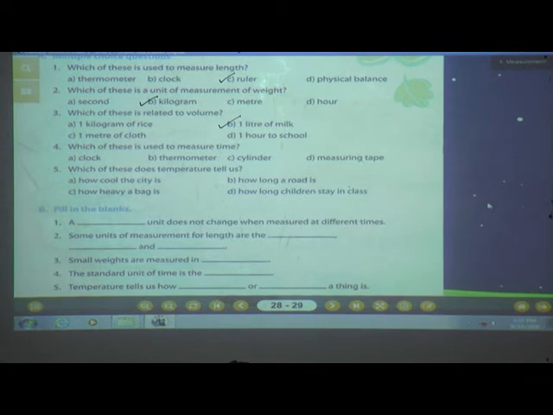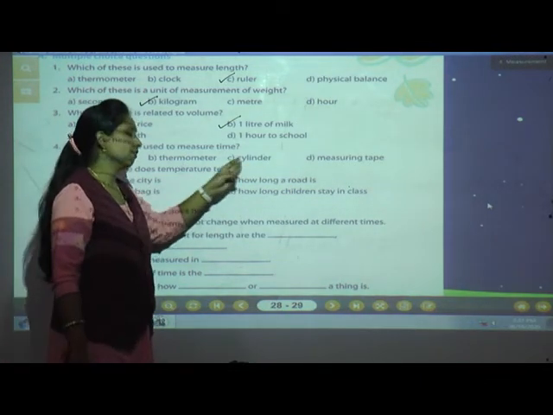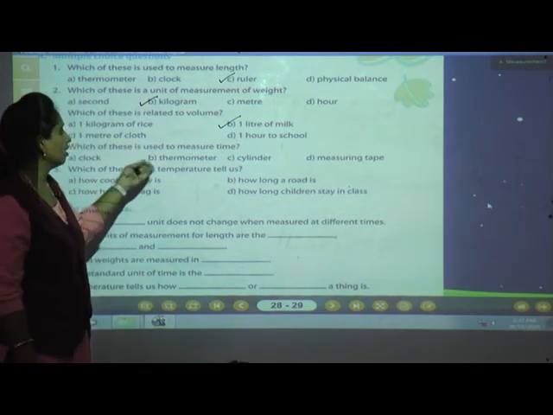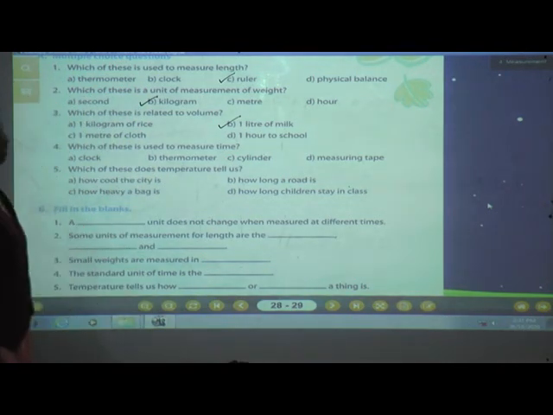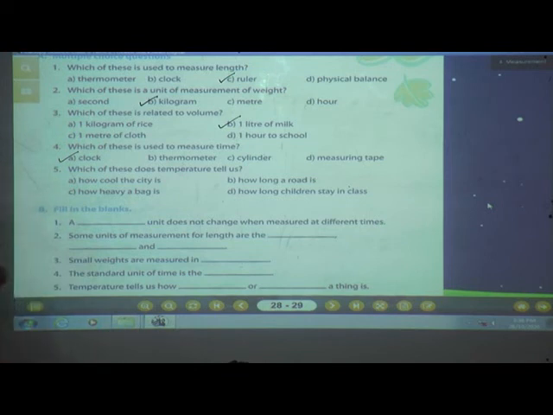Now, which of these is used to measure the time? Yes, clock, thermometer, cylinder or measuring tape. See, with the measuring tape we measure the length. With cylinder we measure volume. With thermometer we measure temperature. And with clock we measure time. So, clock is the correct answer.